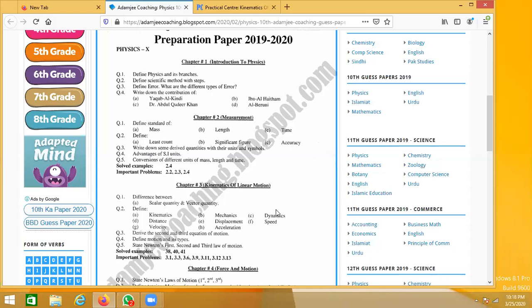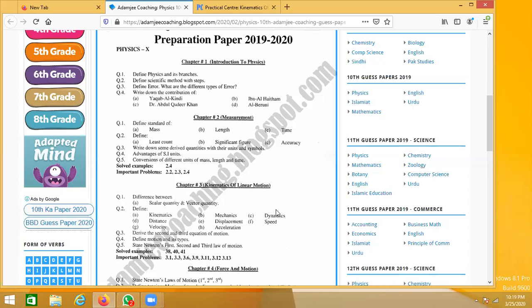And from chapter number 2, the questions will be question 2, question 3, 4 and 5 also. Conversion, I think you know how to convert from grams to kilograms and from centimeters to meters, from hours to seconds, right?